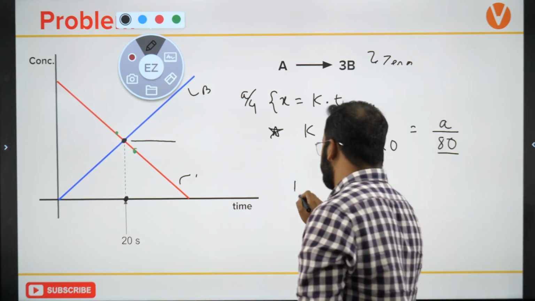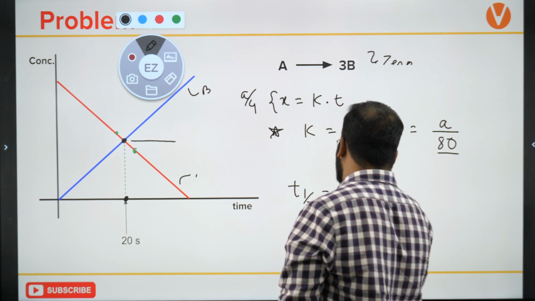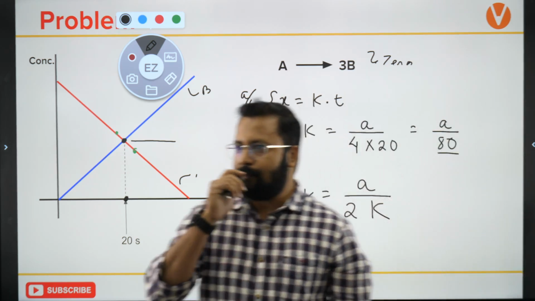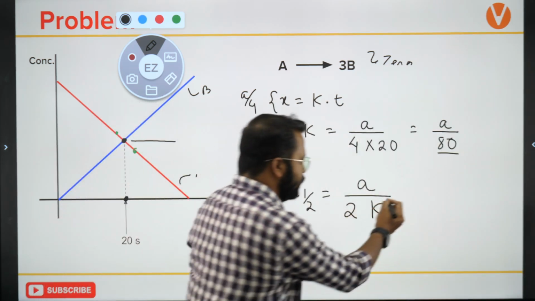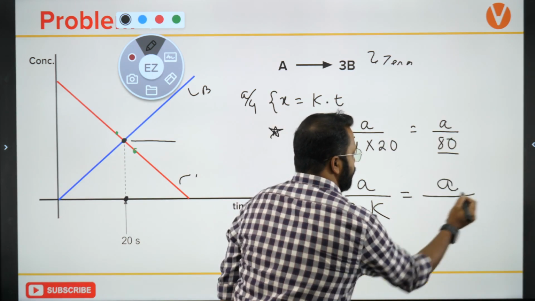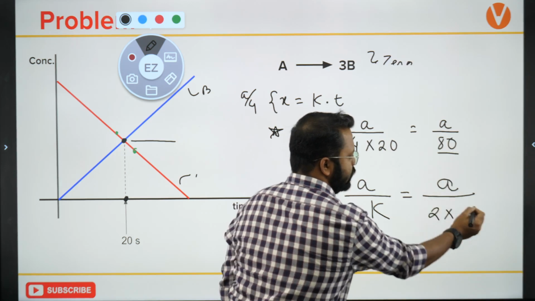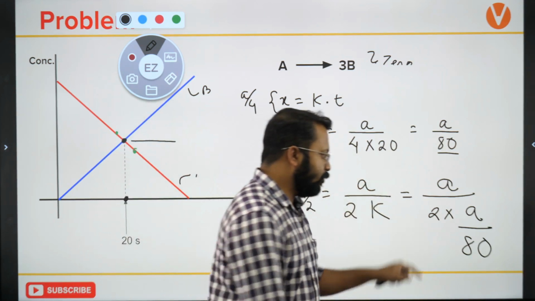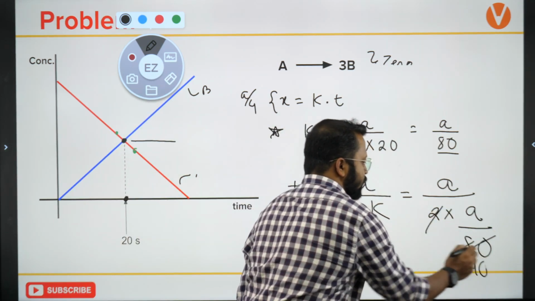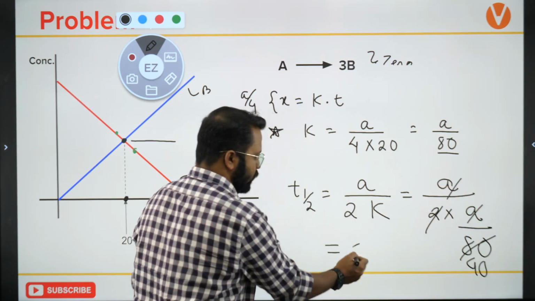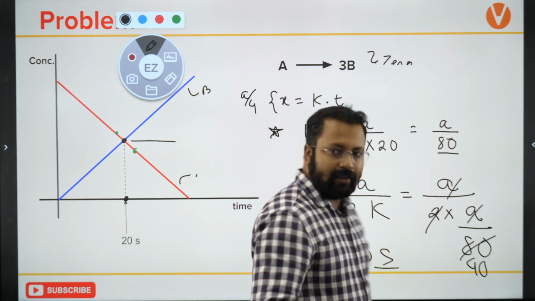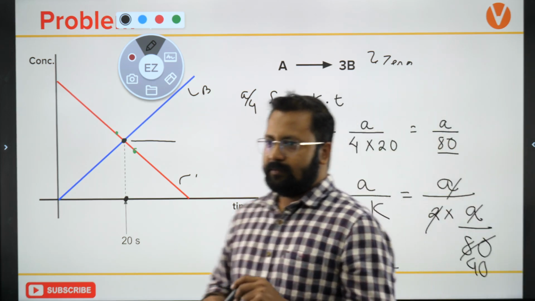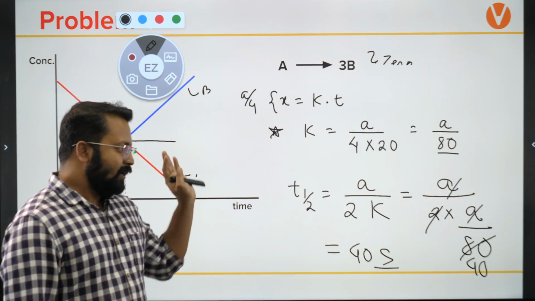Now what is half-life? Half-life is A upon 2 times K, which is equal to A by 2 times K. K value is A upon 80. So this will become 40. Your A will get cancelled. This will become 40 seconds. The right answer will be 40 seconds. Okay? So, did you understand the method?